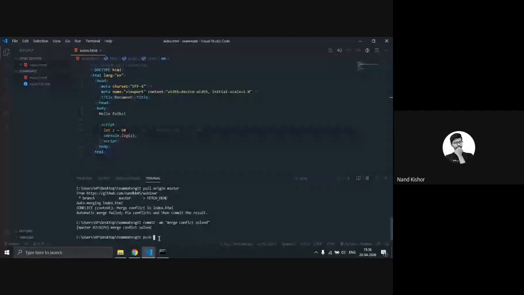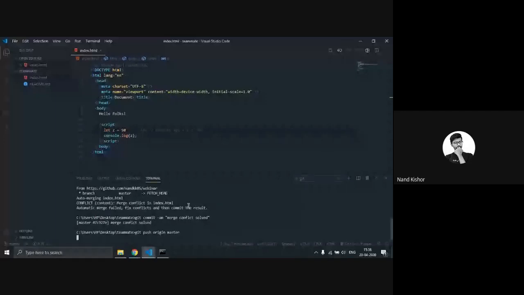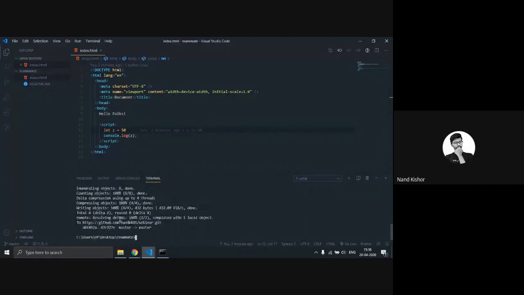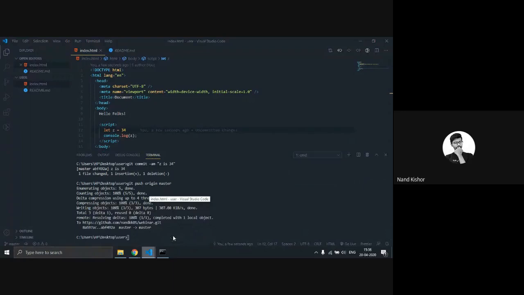Now I have to push this file to the remote server: git push origin master. The merge conflict only occurs when you and the collaborator make changes to the same line or the same file. Remember this. Now z is equal to 50.